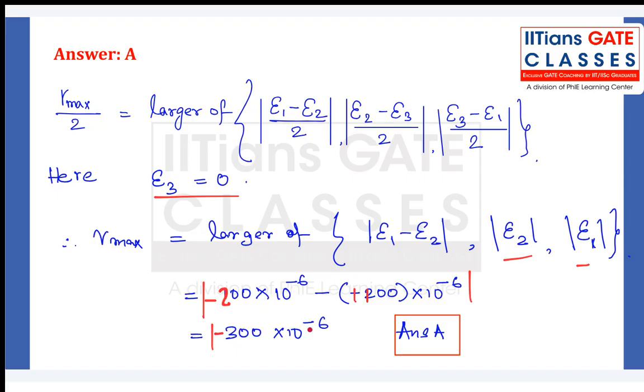So in any way, you're going to get the mod of this, and that is equal to 300 into 10 to the power minus 6. So the correct answer for this question is also A.